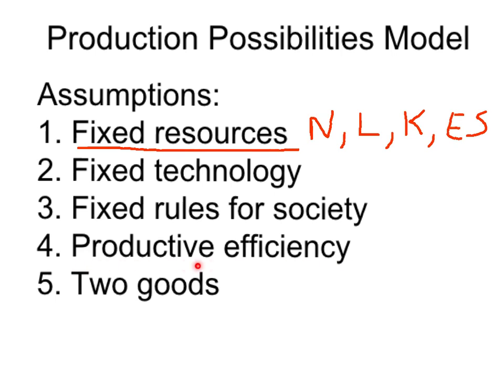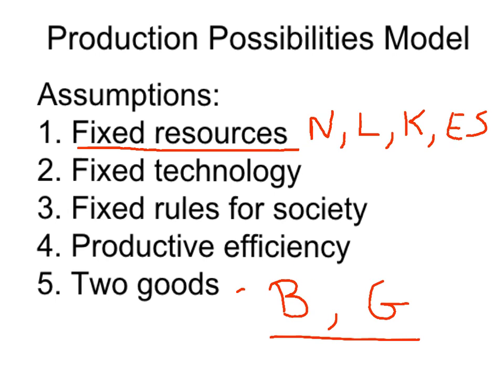We'll talk about what that means a little later in the podcast. And finally, we're going to assume there are only two goods available in the world for Crusoe to produce, butter and guns. That's the reason why it's sometimes called a guns and butter model. So Crusoe can either produce guns with his resources or butter with his resources.